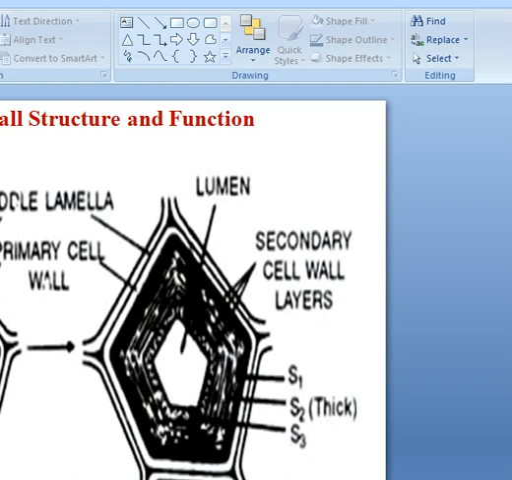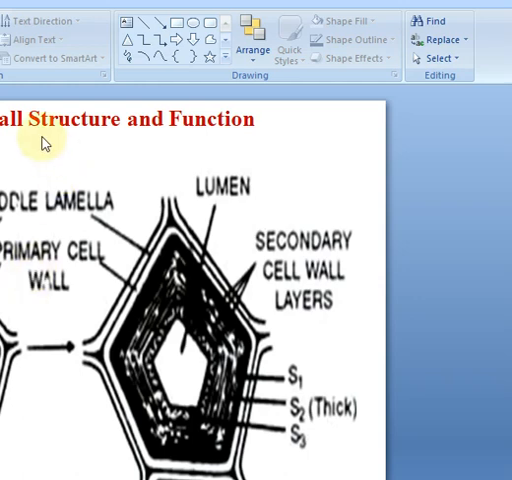But in the fungi, the wall material is chitin, which is also called fungal cellulose. And in bacteria, there is a cell wall, which is chemically called peptidoglycan, or it is called murein or muramic acid. So that is the chemical composition that we can see in the cell wall.